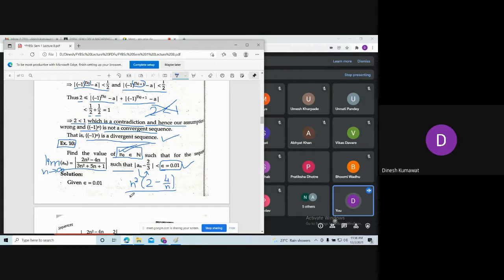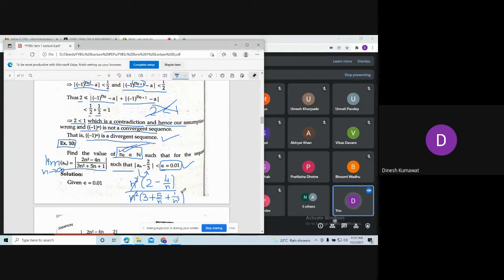Now what happens if I take n square common from the denominator? 5/n, plus, okay, it is not n square, it is n. And here we are having 1/n square. Now you can see we can cancel this n square.